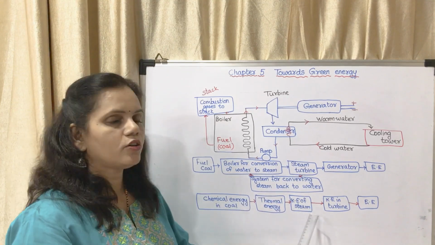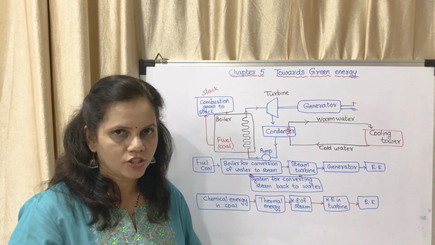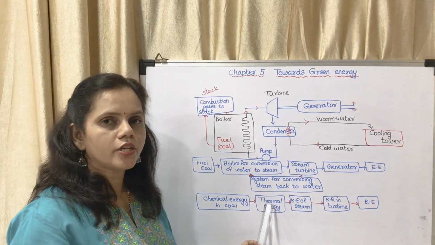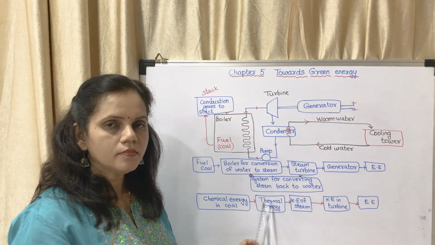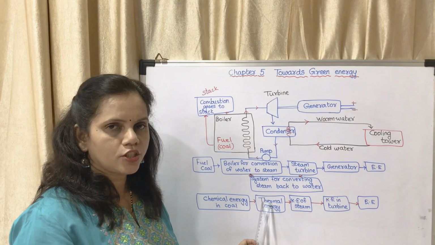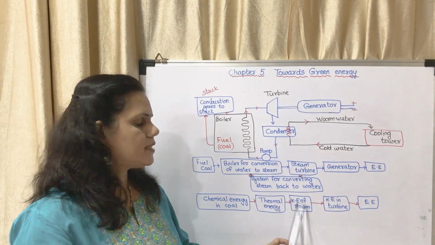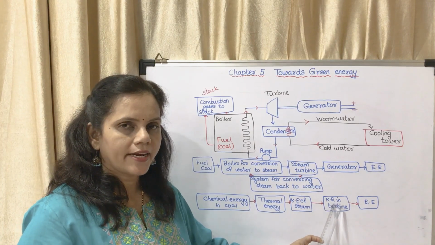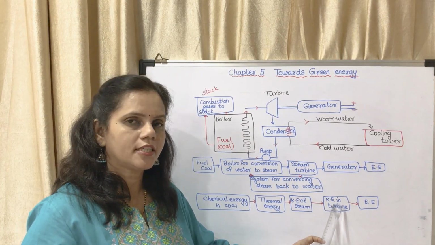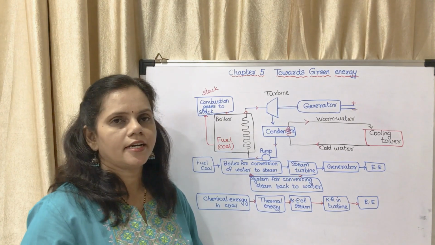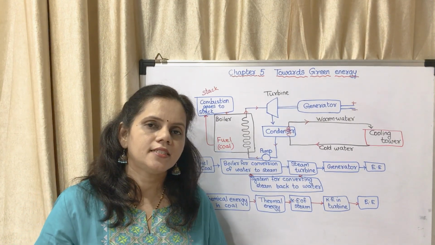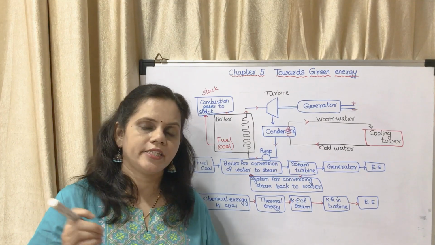Now next is the flow chart of energy conversion. The chemical energy in coal is converted to thermal energy, which is used to boil water and turn the turbine. That is the kinetic energy of the steam, which is converted into kinetic energy of the turbine because the turbine moves, which is converted into electrical energy. I told you earlier, energy can neither be created nor be destroyed.